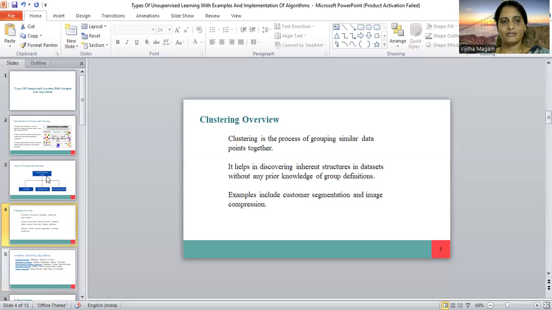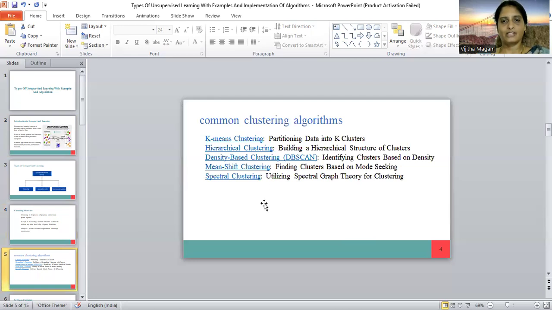The common clustering algorithms used in unsupervised learning start with k-means clustering, which means partitioning the data into k clusters. A large data set can be grouped, divided into smaller data sets. That is k-means clustering.